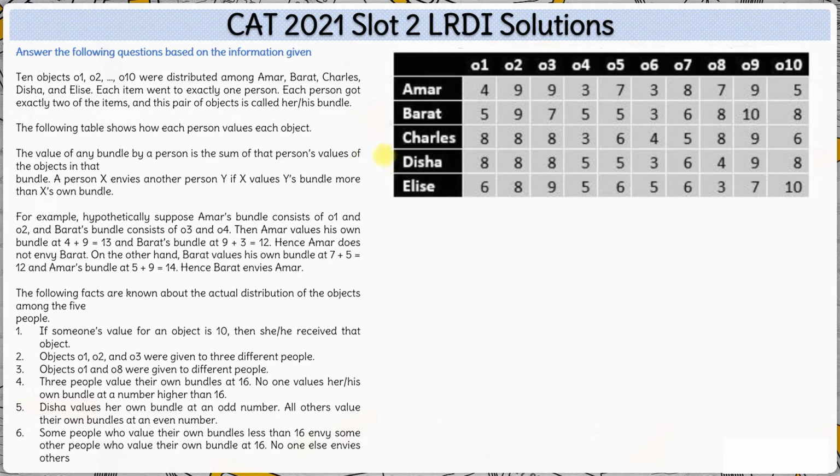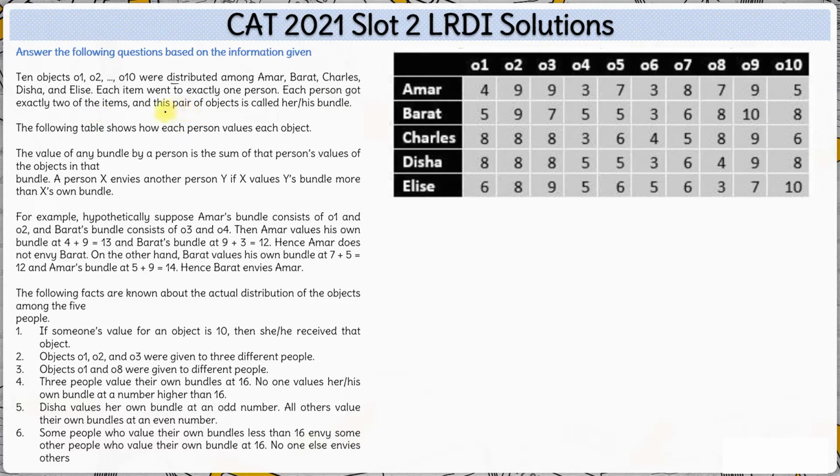Hi. So coming to this set from CAT 2021 slot 2, this was probably the toughest set of this slot, the afternoon slot. So here what we are given is there are 10 objects O1, O2, O3 till O10, and these 10 objects were distributed among Amar, Bharat, Chaz, Disha and Elise, these 5 people. Each item went to exactly one person and each person got exactly 2 items. So 10 objects, 5 people, 2 items each.